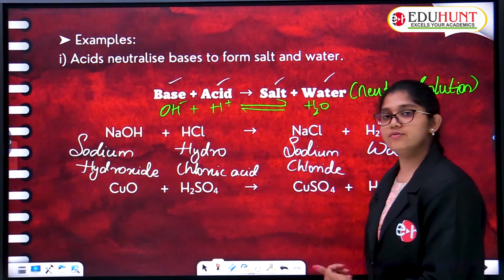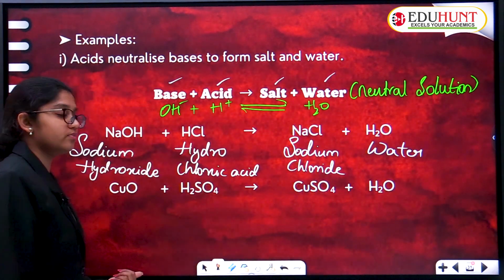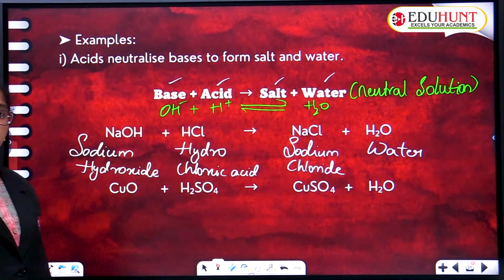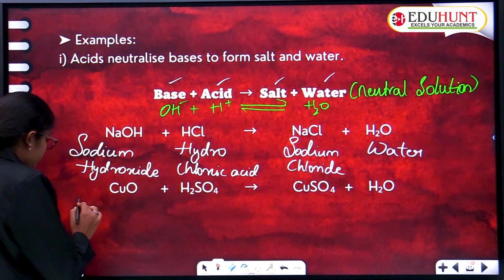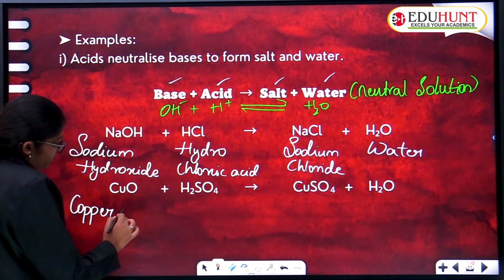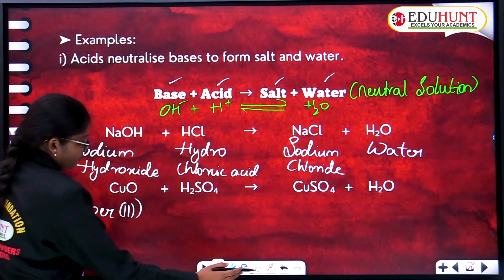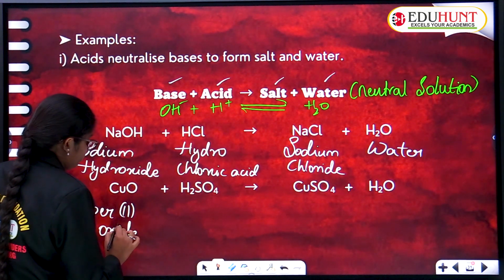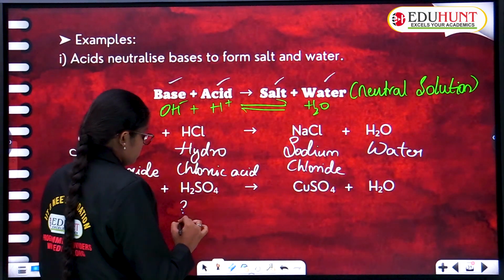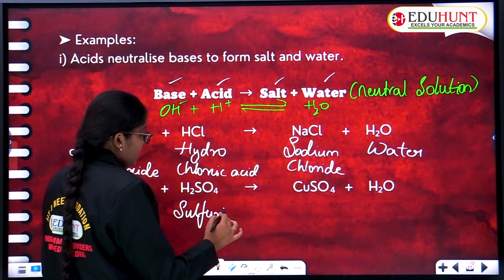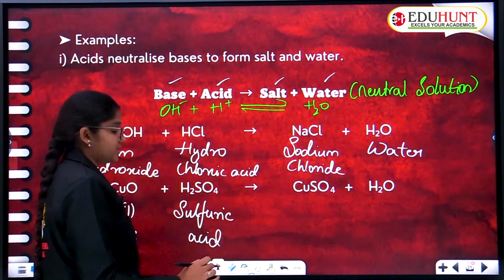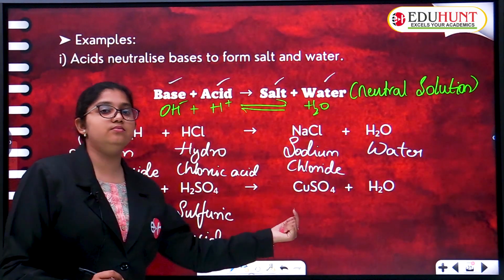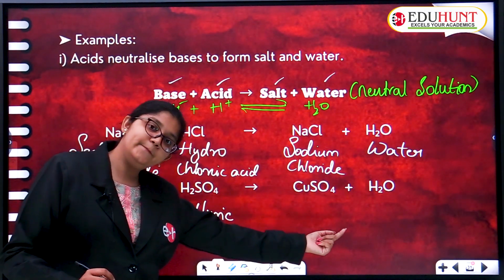Clear now? Now the second example. What is the name of CuO? The molecular formula is given. It is copper(II) oxide. Now H2SO4 is sulfuric acid. So when copper oxide reacts with sulfuric acid, it gives rise to copper sulfate and a water molecule.